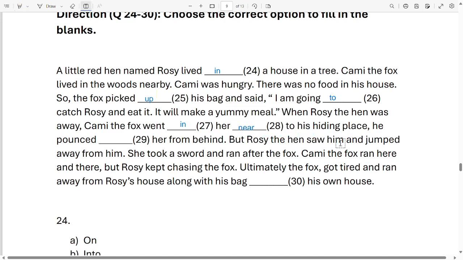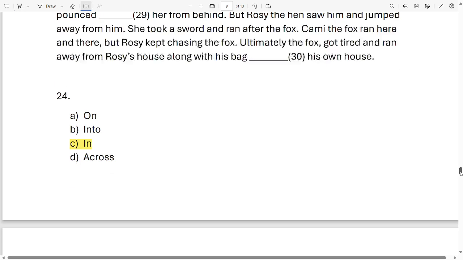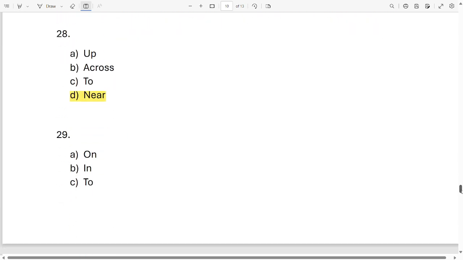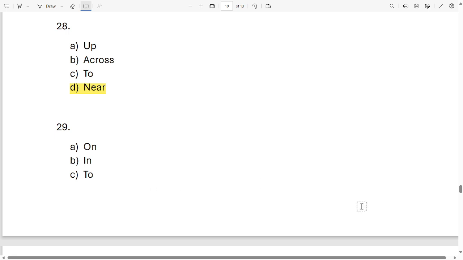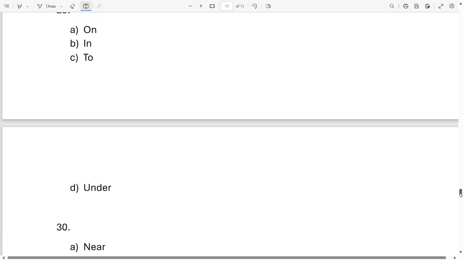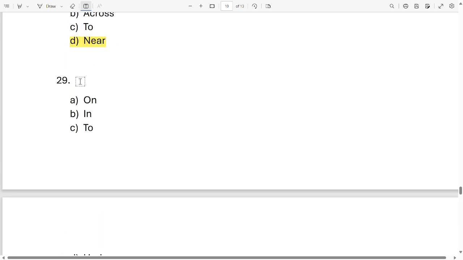Okay. Near to his hiding place, he pounced dash her from behind. For 29, your options are on, in, to, under. So your option is he pounced on. Okay, let's put it.